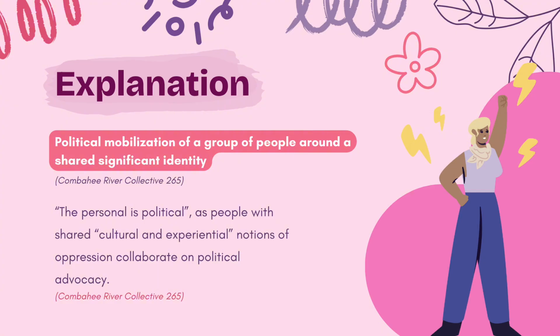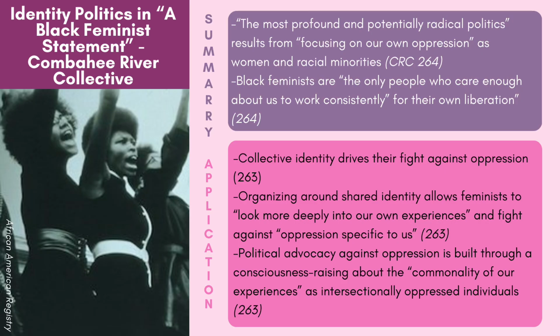It supposes that the personal is political, and thus political advocacy is effective and meaningful when performed by a group of people with shared cultural and experiential notions of oppression that guide their advocacy goals. The Combahee River Collective, a Black feminist group, utilizes identity politics as the driving force for their feminist theory and advocacy, with the idea that the most profound and potentially radical politics results from focusing on our own oppression as